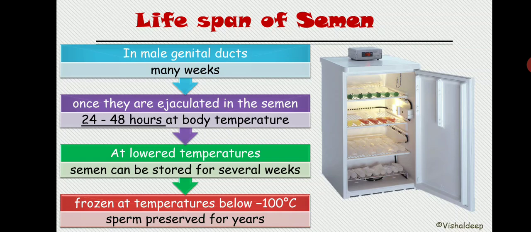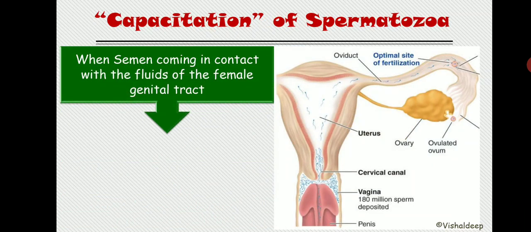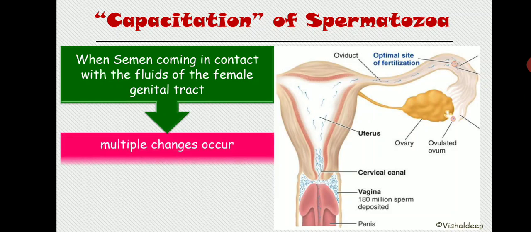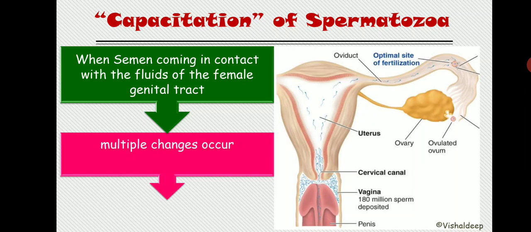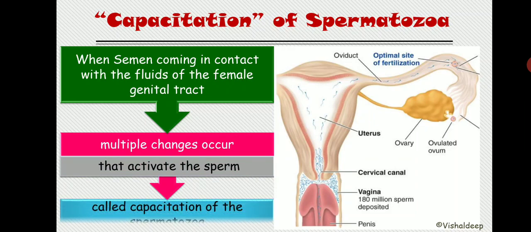Now we discussed decapacitation of a sperm. Let's discuss the reverse, that is capacitation of the sperm. It's basically just the reverse of decapacitation, where we give motility to the sperm, right? What is capacitation of the sperm? Capacitation is when the semen comes in contact with the fluid of the female genital tract. Once the semen is ejaculated inside the vagina and comes in contact with the female genital tract, basically the cervix and the uterus, multiple changes take place. These changes eventually activate the sperm, and they are known as capacitation of a spermatozoa.